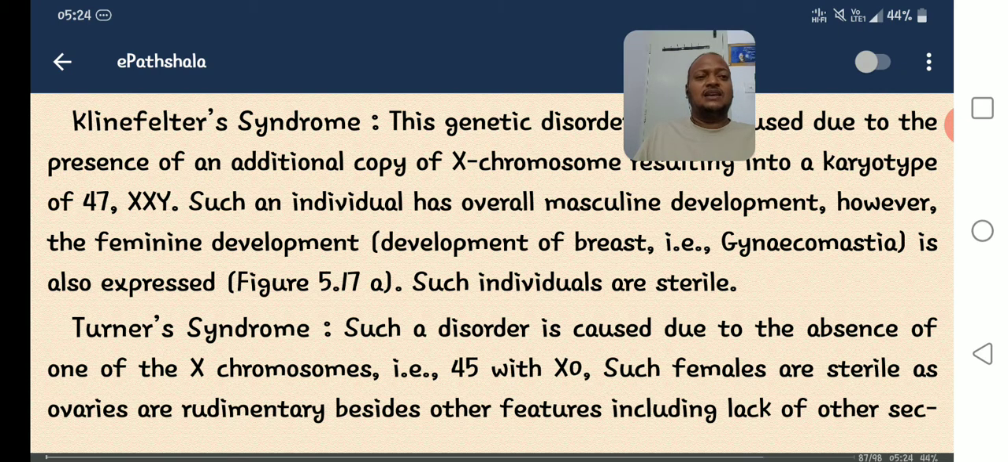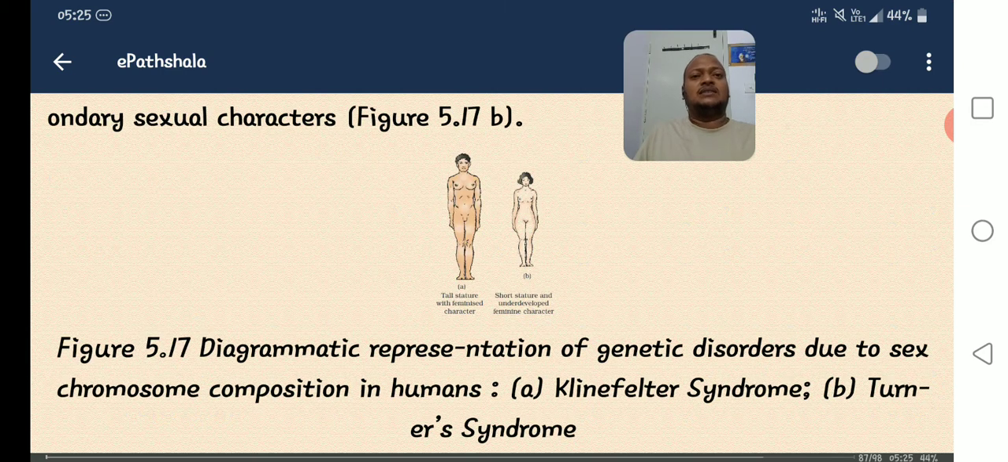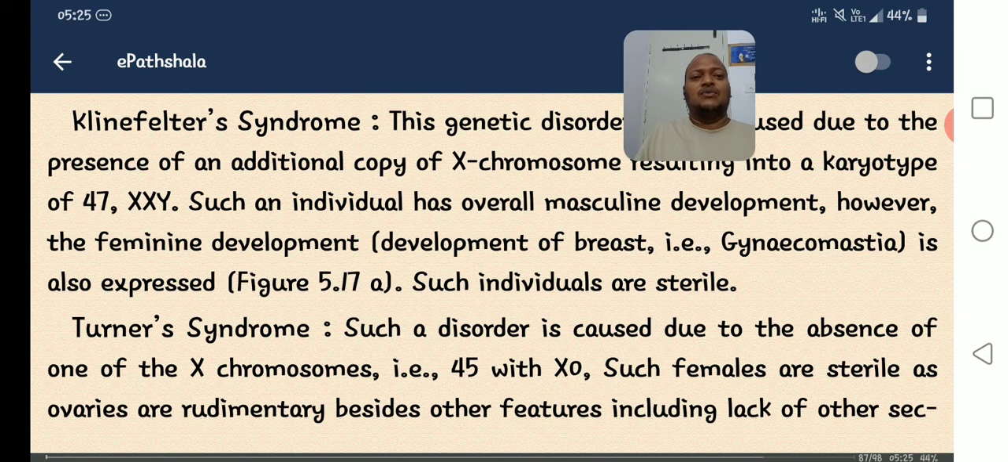These are females only, but they are sterile, and the ovaries are rudimentary, not well developed. Besides, the features include lack of other secondary sexual characters. So other secondary sexual characters are very less developed, because ovaries are less developed, meaning there is no production of proper female sex hormones. Then obviously female secondary sexual characters are very less developed. Such characteristics are called Turner's syndrome.